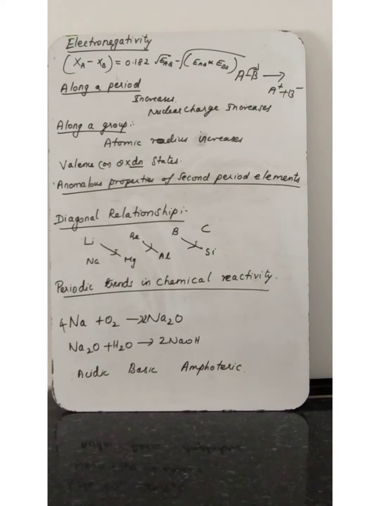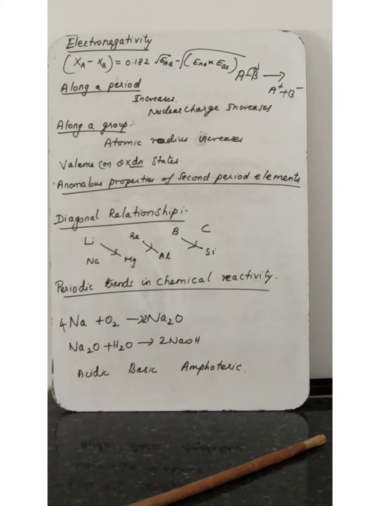Understood? As we know, the elements of the same group show similar physical and chemical properties. Already we have discussed the periodic classification lesson before this class. The elements are arranged in the periodic table period wise or group wise because of the behavior of their physical and chemical properties. Depending on similar physical and chemical properties only, the elements are arranged in groups and periods.